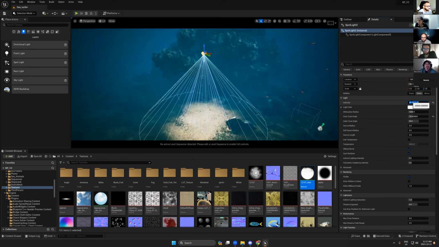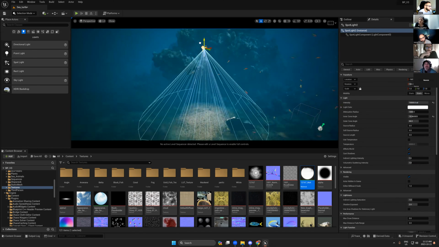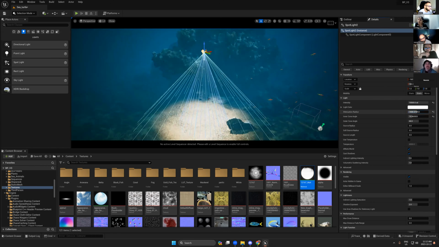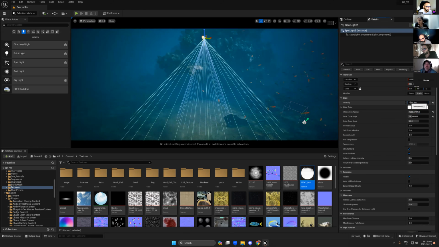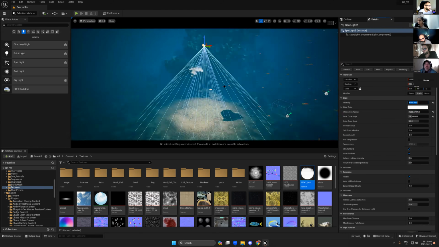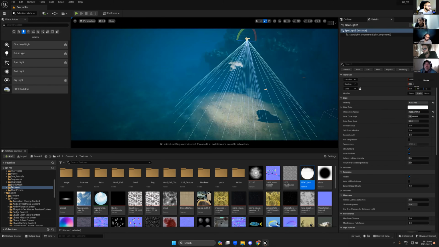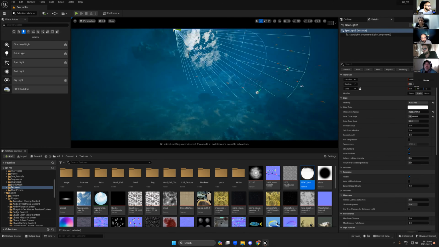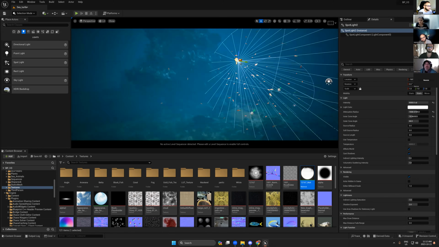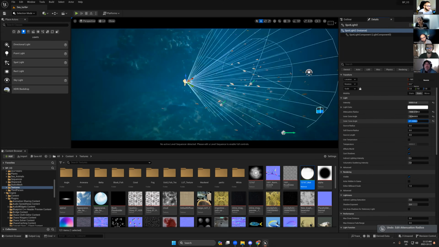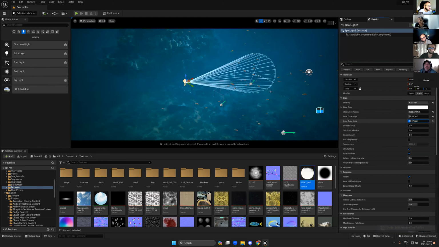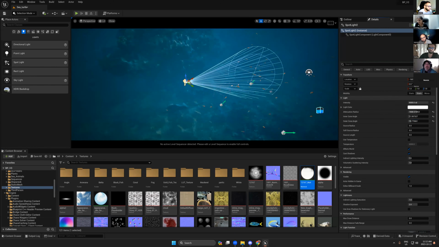Okay, and let's try to add more intensity. Okay. And the radius should not be too big.